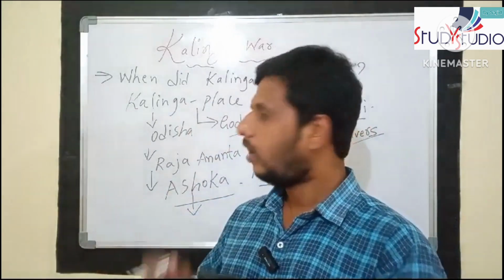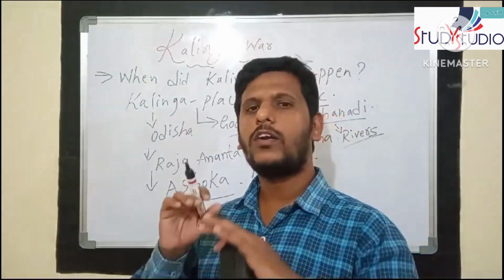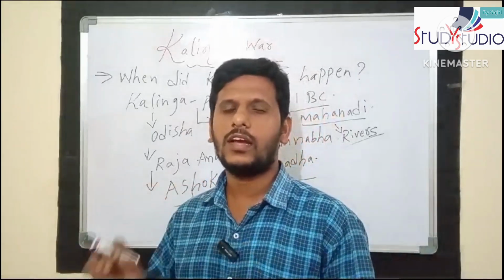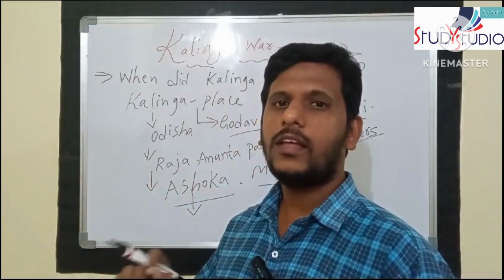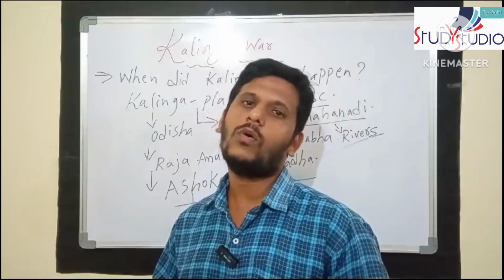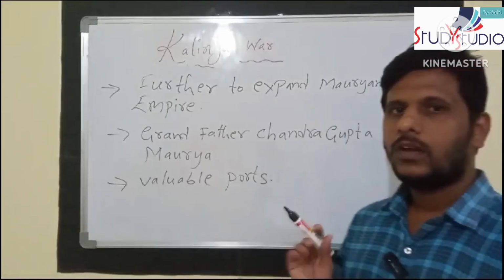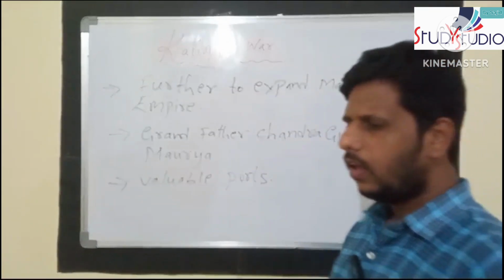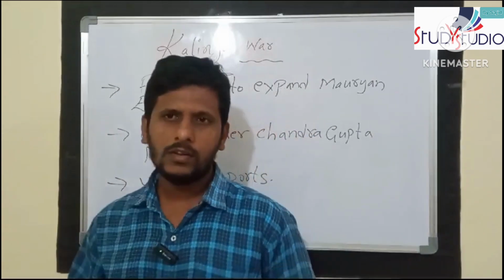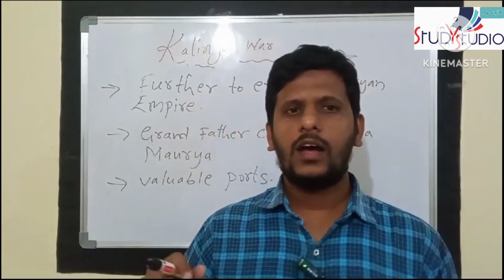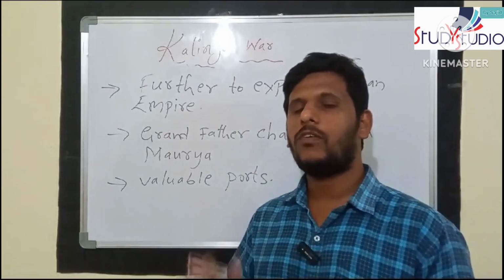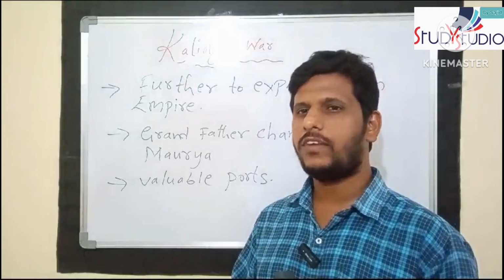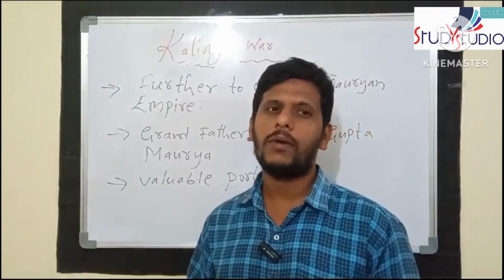So here also, Ashoka, what is he expecting? He wants to expand his stretch over the country. That is a place that we can call Kalinga. Kalinga is a place which is currently coastal Odisha. Okay, simple, right, students? Now we are discussing the second half part. We are discussing Ashoka, one of the Mauryan emperors, the most powerful emperor, and Kalinga is a state in the fertile land between the Godavari and Mahanadi.